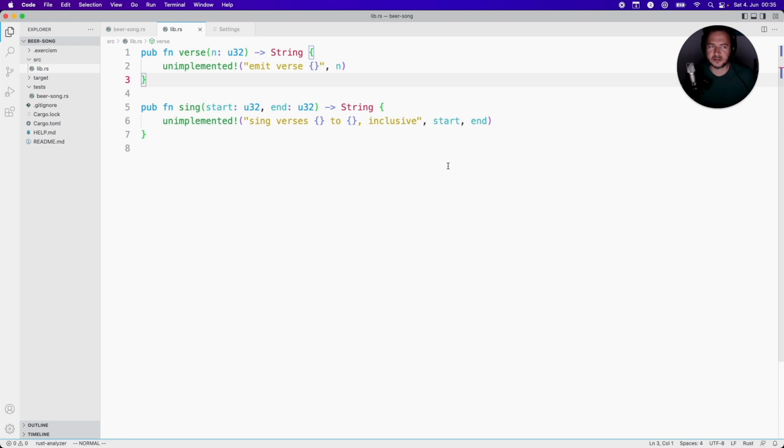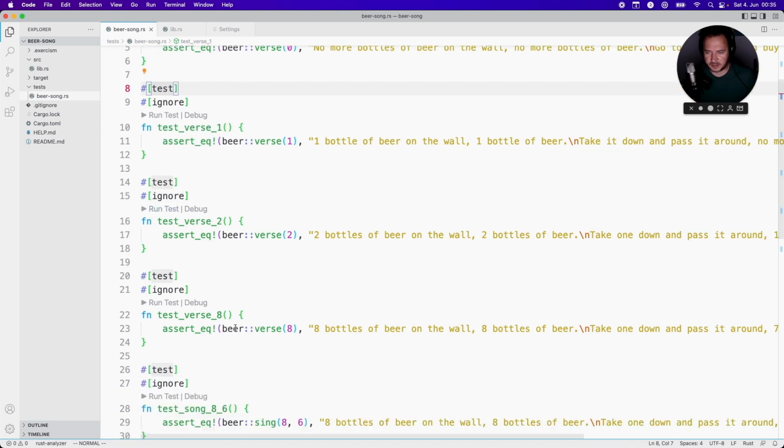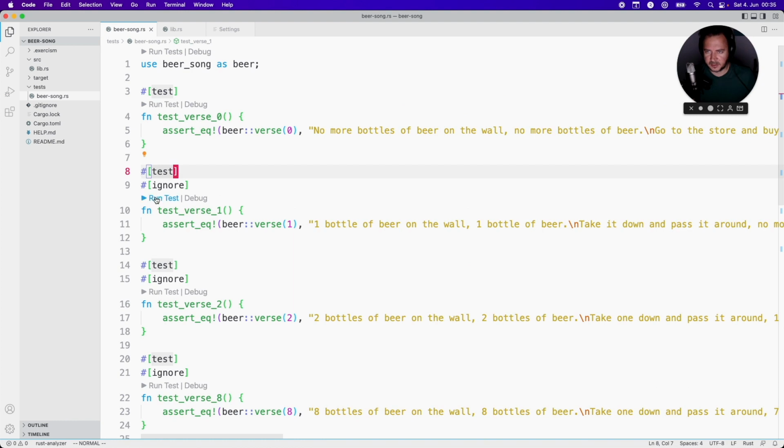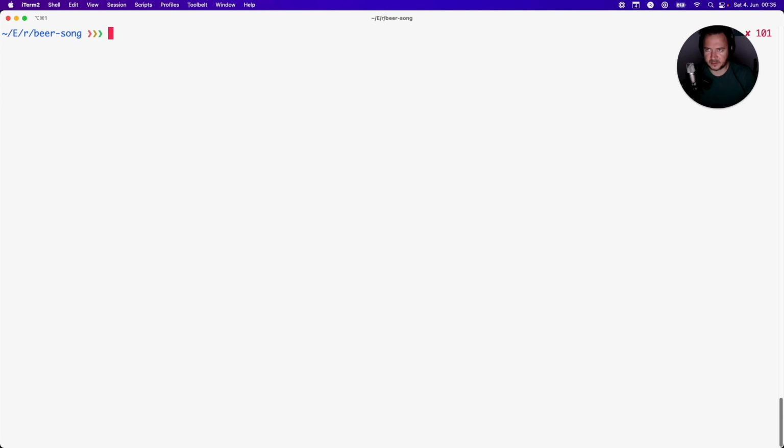Alright, so Exercism gives us some boilerplate to get started. So I have here two functions, one for the verse, one to sing the whole song. And we also have here the tests, and some of them have the ignore notation here, and then we can remove it as soon as we make this first test pass. So let's run here. Okay, let's clean this up.